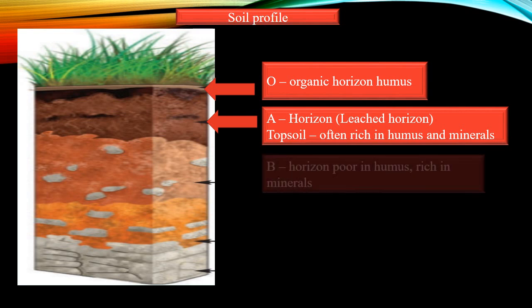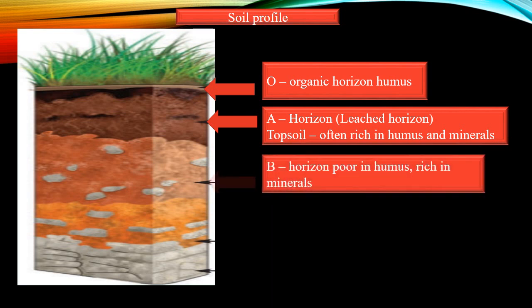The next layer is the B horizon, which is known as the accumulation horizon. Here the subsoil is poor in humus and rich in minerals. Minerals such as iron, aluminium and silica, rich clay, and organic compounds are found over here.